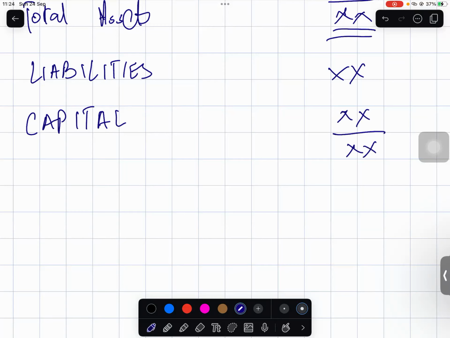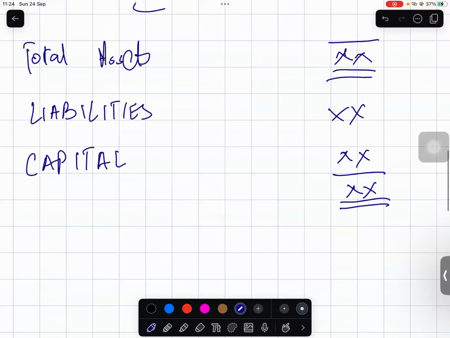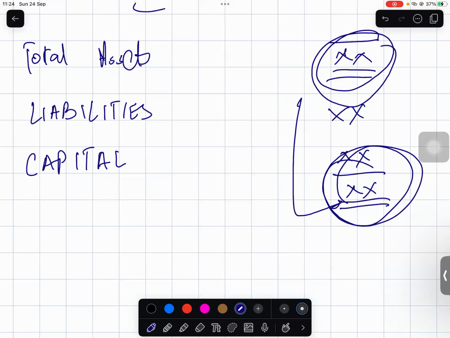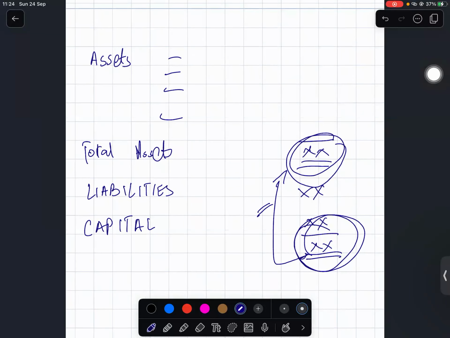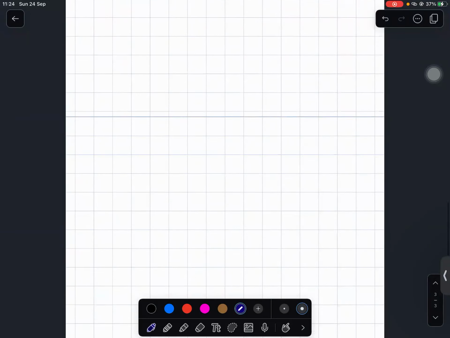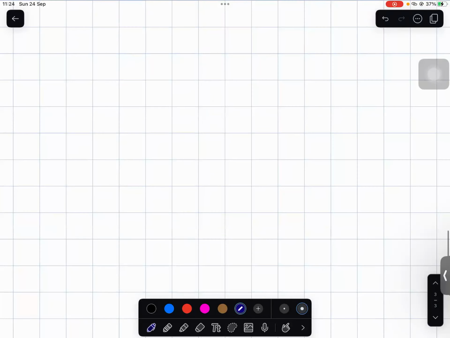You add these two things up and you arrive at an amount. This total assets amount must always equal total liabilities plus total capital. So this is what we're going to show in any balance sheet. Does this make sense? Yes, sir. Okay. So this was a very broad view. Now let's get into the things which comprise our assets, our liabilities, and our capital.